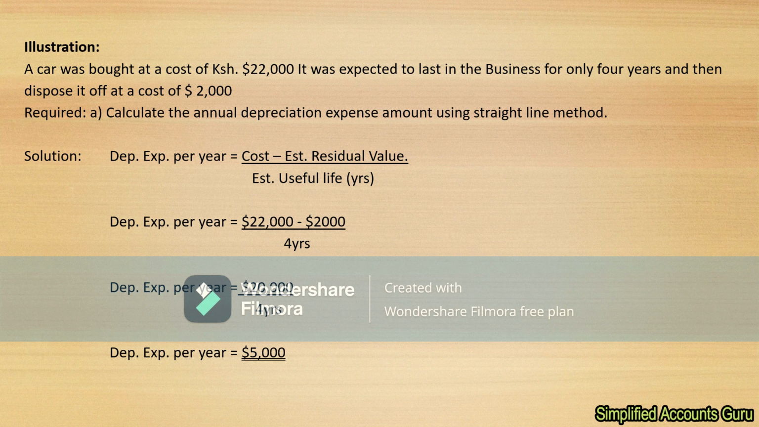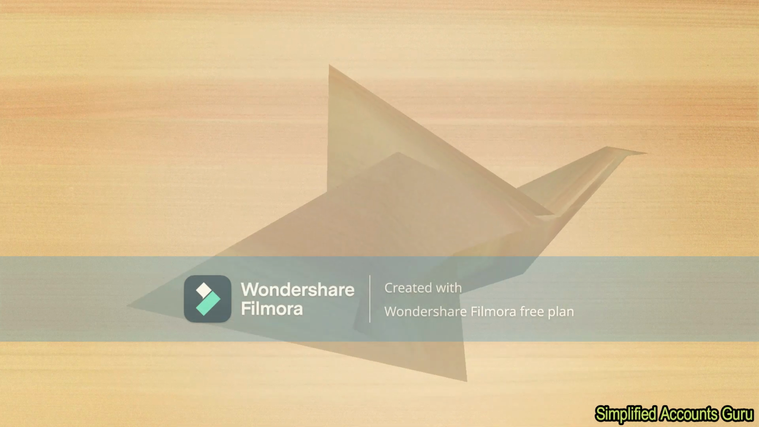So the cost was $22,000 and then you have to less $2,000, which is the residual value of that particular asset, and then you divide the result by 4. Now then, when you take 22,000 minus 2,000, you'll get $20,000. Then you divide that by 4 and you'll get $5,000. So the depreciation expense which we are going to charge per year is $5,000. And that is how we calculate depreciation expense using a straight line method.